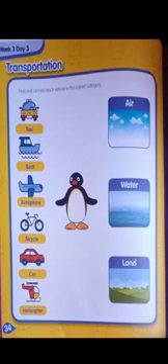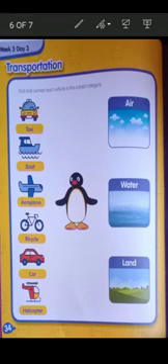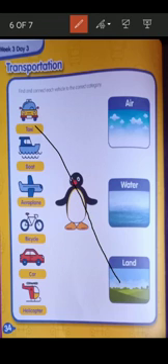Now let's come to the main point, which is our page number 34. See, it's about transportation, which I have explained to you. Find and connect each vehicle to the correct category, and the first vehicle is taxi. Okay, where should I connect taxi with? With air, water or land? Taxi moves in air, water or land? It moves in land. Fine, so you have to match it with the land.